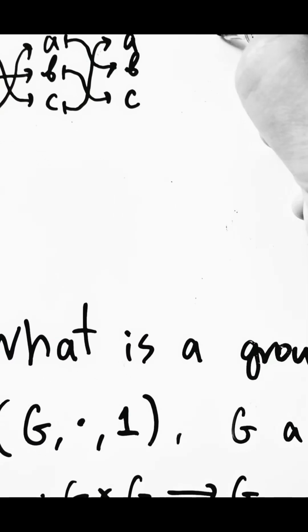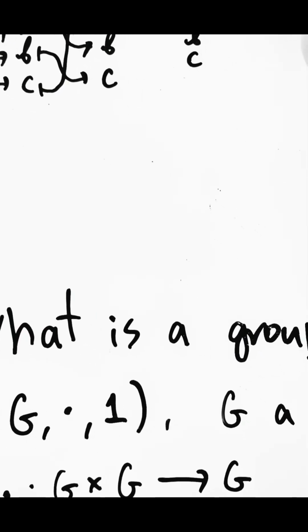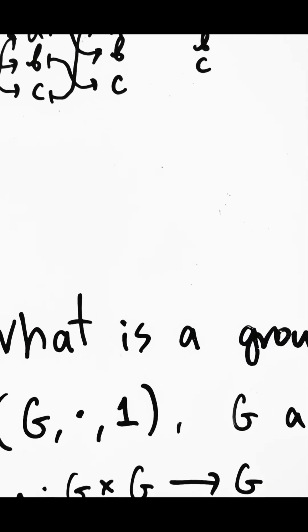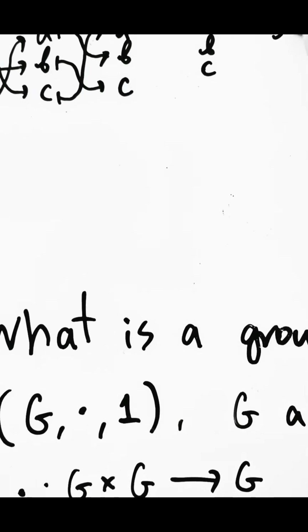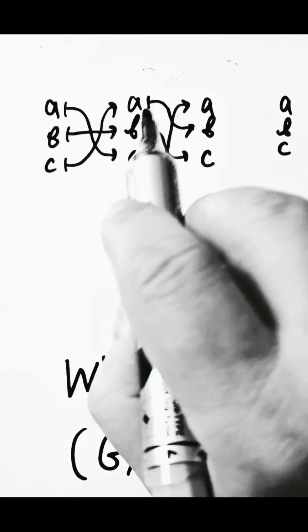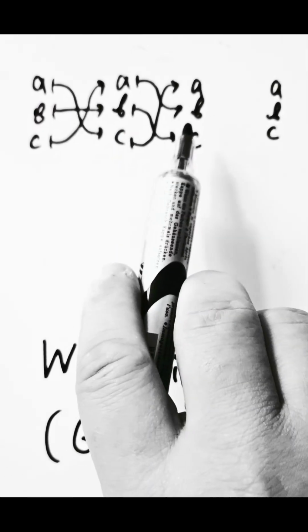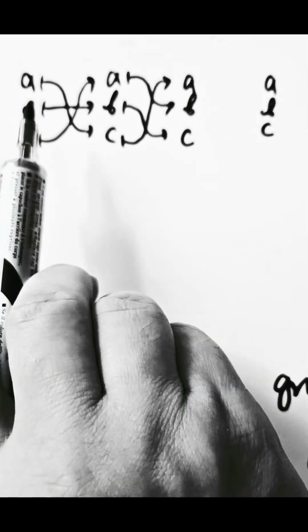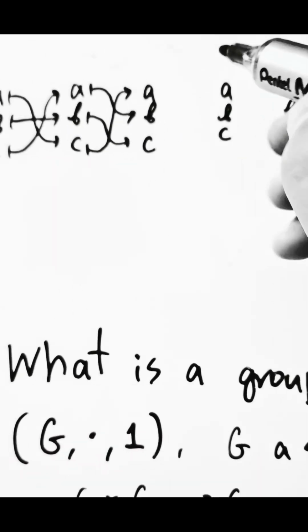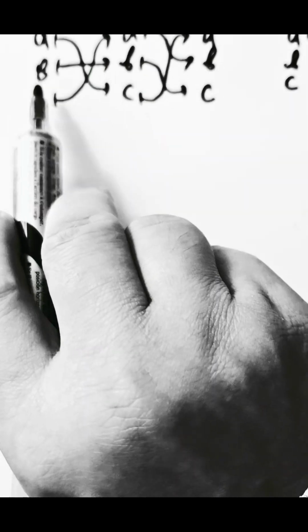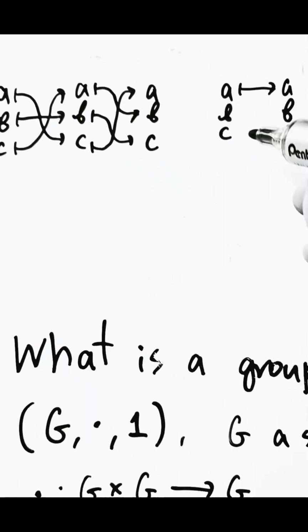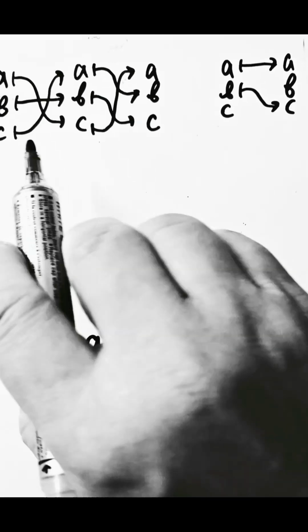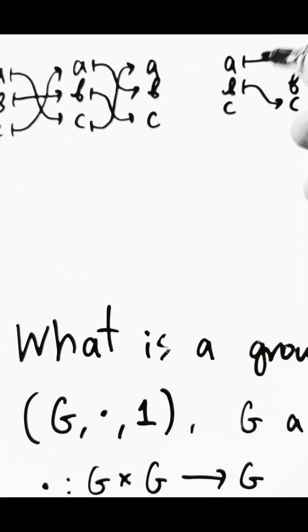Composing these two permutations amounts to just tracing the arrows, which will give us, by the composite of these two permutations, in other words, by multiplying them in the group we are building, A will map back to A, B will map to C, and C will map to B.